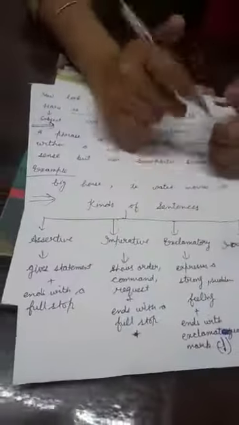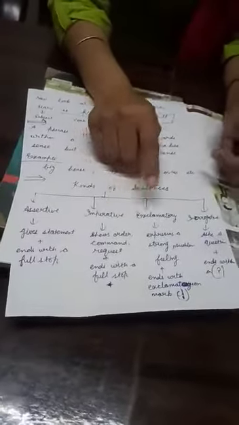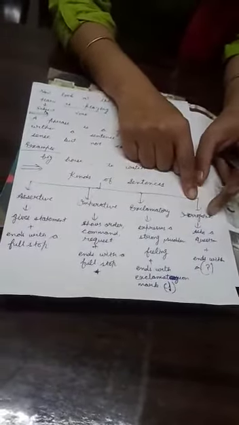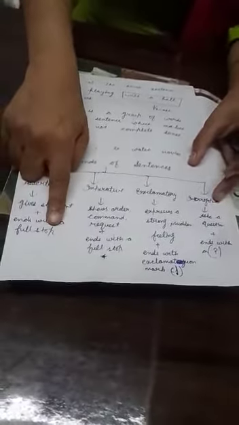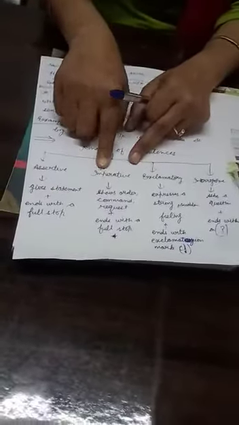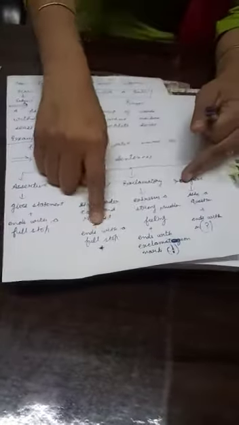Okay students, now look at this page. Kinds of sentences. There are 4 kinds of sentences: assertive, imperative, exclamatory and interrogative. Assertive sentences give a statement, end with a full stop. Imperative sentences show order, command, request. They also end with a full stop. Exclamatory sentences show our sudden feeling. They end with an exclamation mark. And interrogative sentences ask a question. They end with a question mark.